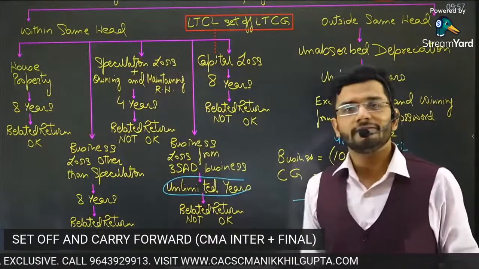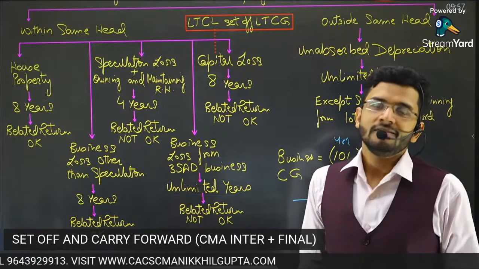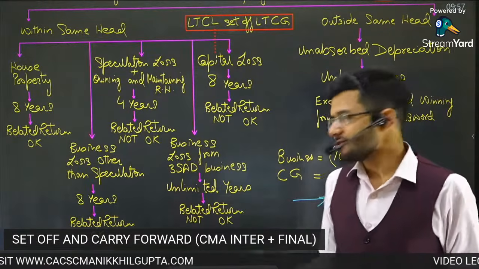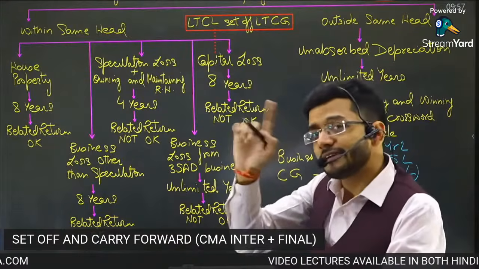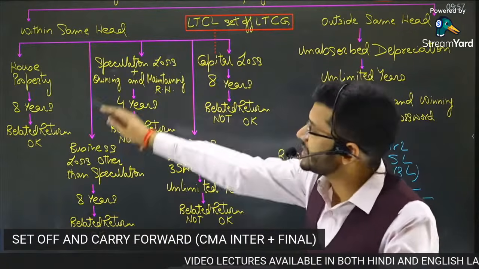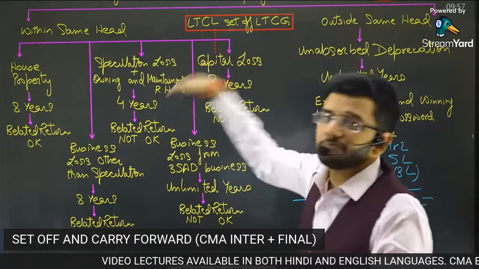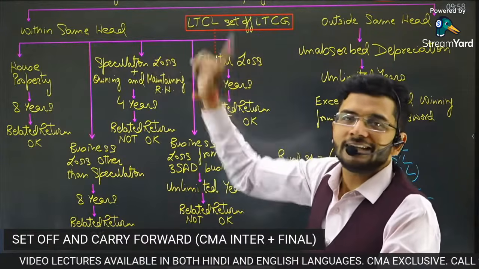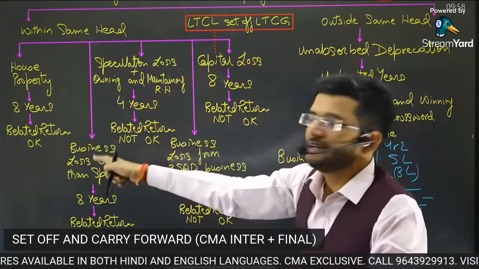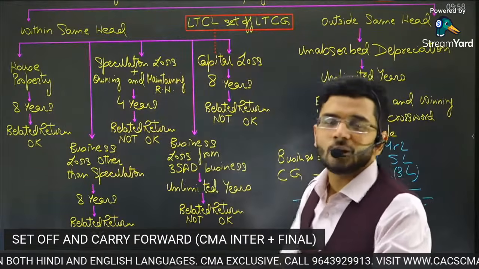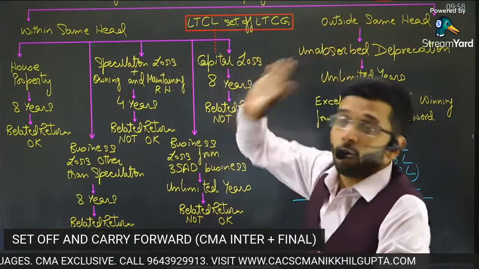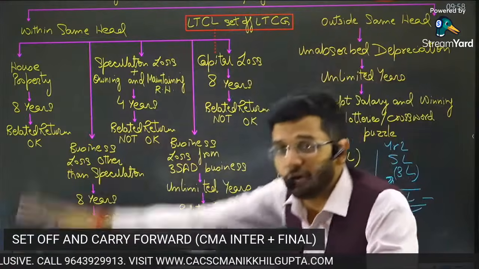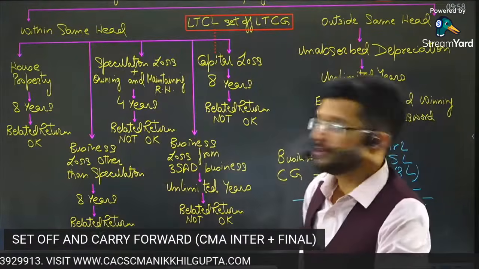In subsequent periods, whenever you have any gain from section 35 AD, you can set off this loss against that gain. But the moot point of consideration is that all these losses can be set off only against these incomes only, not under any other head. From these sources of income only, the losses can be set off if they are carried forward and set off, not the original set off. Original set off rules are different. Carry forward and set off rules are different. Both are different rules.